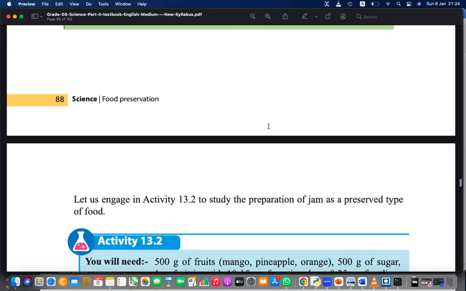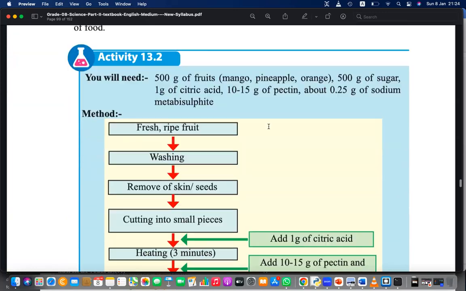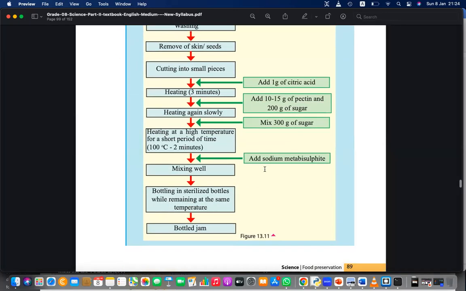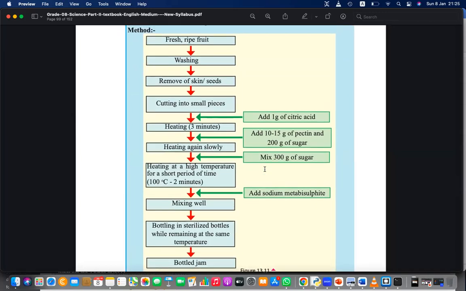Okay, then here is an example, jam preparation. I said to check whether you have made jam or not. You can try this. It shows the steps of making a jam. So can you try that? If you can produce extra jam, you can send it to my address also. Just joking, just kidding. Maybe, because this is an interesting thing.